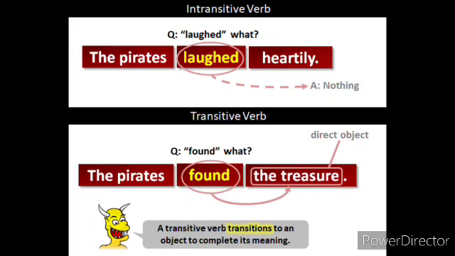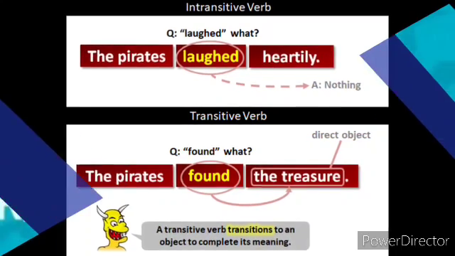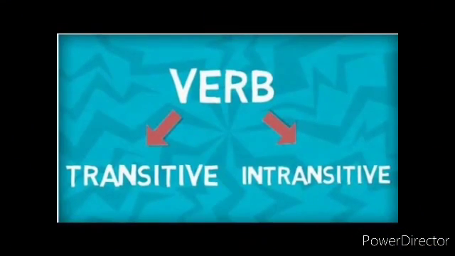Look at the example for transitive verb. The pirates found the treasure. What did the pirates find? The treasure. So here found is the transitive verb which has the direct object, the treasure. So a transitive verb transitions to an object to complete its meaning. So it gives complete meaning with the direct object. So found is known as a transitive verb. So this is the difference between transitive and intransitive verbs, children.